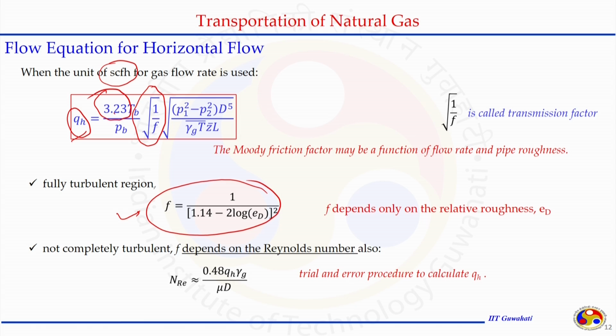If it is not a completely turbulent region, F depends on the Reynolds number, and we have to calculate the Reynolds number, put it in the equation of F which uses the Reynolds number, and iteration needs to be performed to calculate the QH value. So, depending on the F functionality chosen, the mathematical equation, that is the solution of just a simple balance equation, may take different forms.